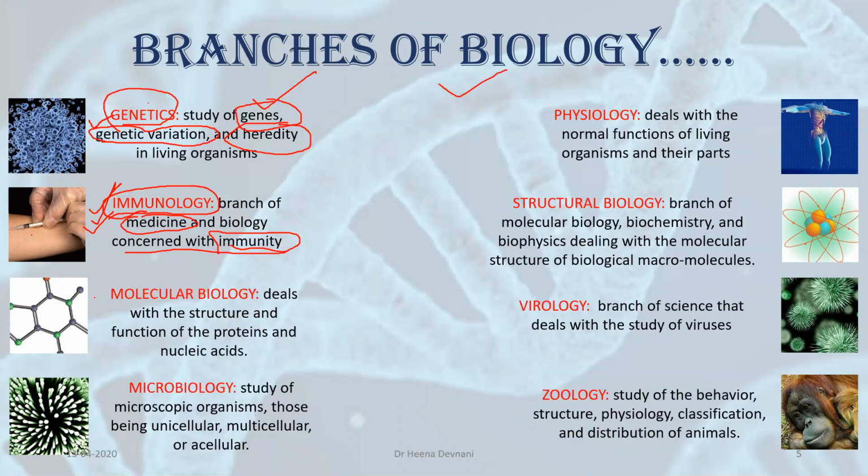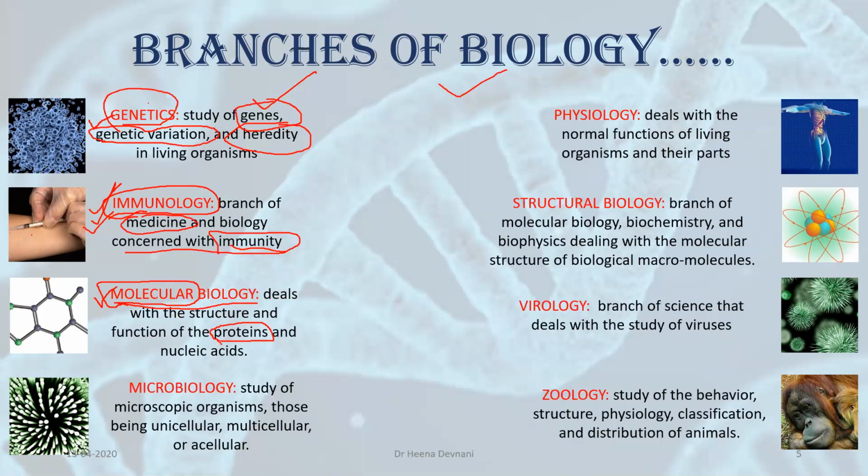Another branch of biology is molecular biology. Now see the term. What is this term? Molecular. Molecules. We all know what are atoms, what are molecules. So when we study about the molecules that are present in living organisms, we are dealing with molecular biology. It deals with the structure and function of the proteins. What is protein?